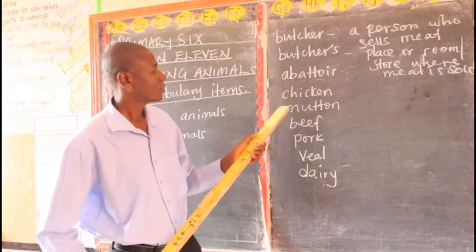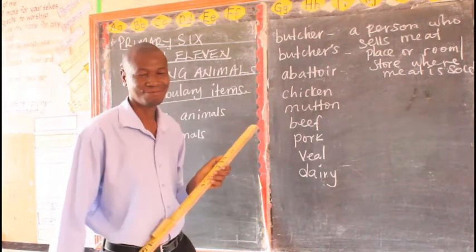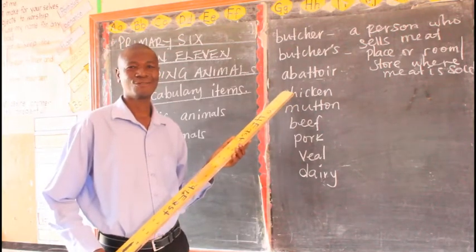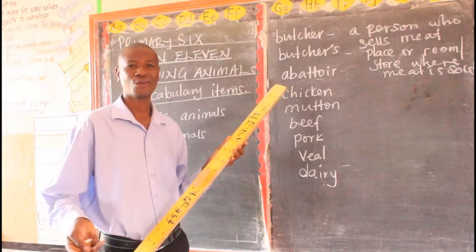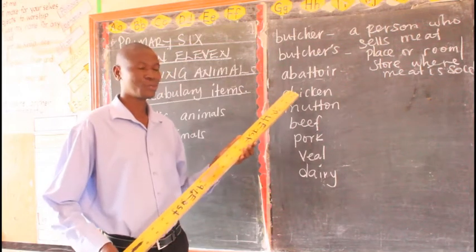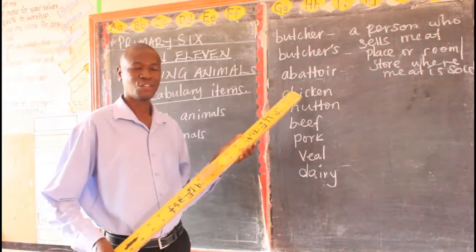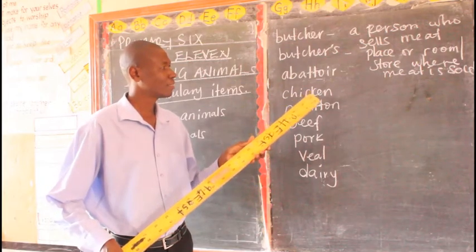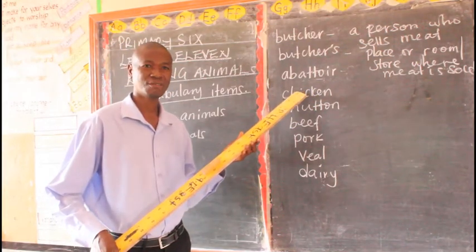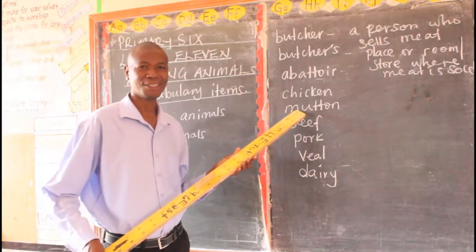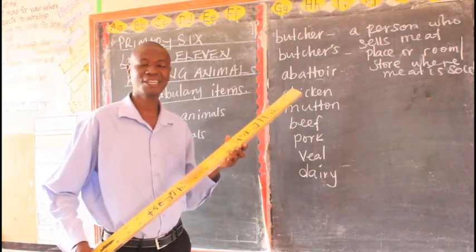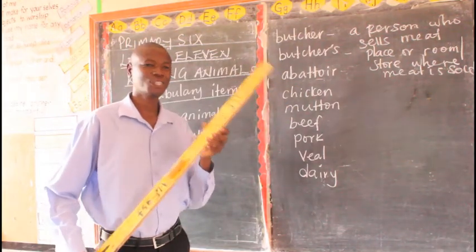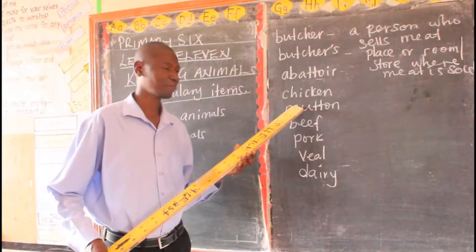Then we have the word chicken. Chicken refers to meat of a hen, a cock. When you slaughter a hen and you get its meat, you slaughter a cock and get its meat, that meat is called the chicken. Then we have mutton. Which animals do you think provide us with the mutton? Those are sheep. Meat of a sheep is called the mutton.